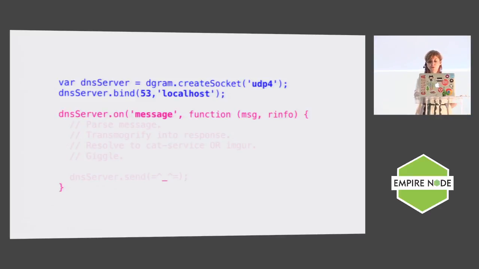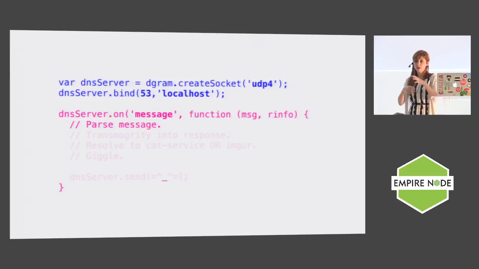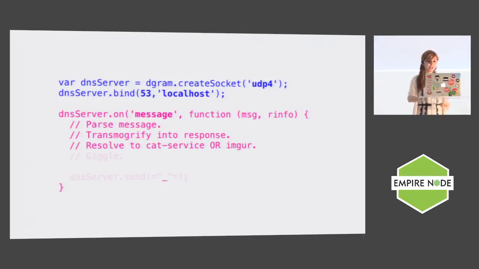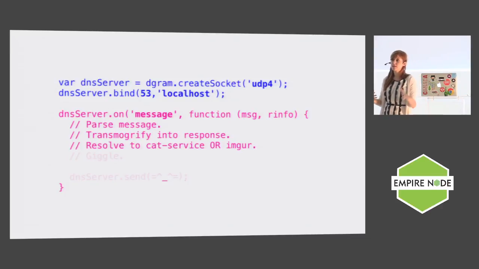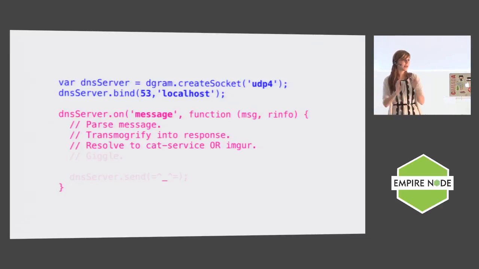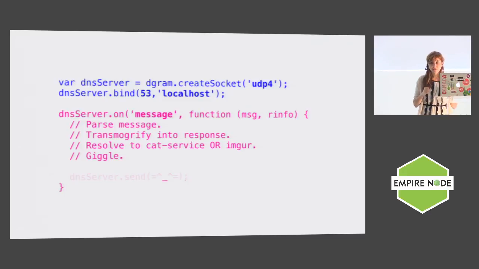And then every time we get a message, we're going to do a couple of things. We're going to parse this message so that we can figure out what the browser is actually asking for. And then we're going to massage this question into a response, because most of the fields are the same, except for a couple that you have to flip, and you need to shove that answer field on it. So we're going to add either the cat service IP or the Imgur IP, and hold that thought for a second, into the answer. Then you're going to do a little Smither sort of giggle to yourself, because you're now returning cats, and you're going to return some cats to the browser. And now you've ruined everybody's internet experience.